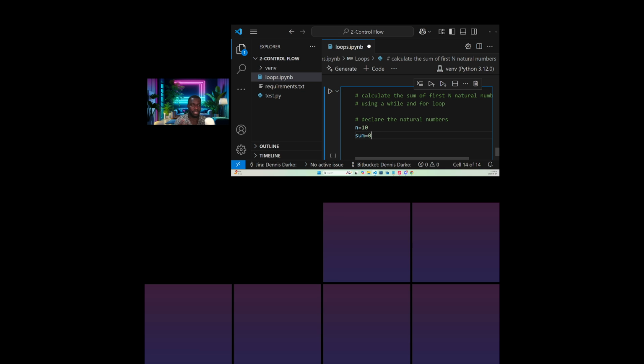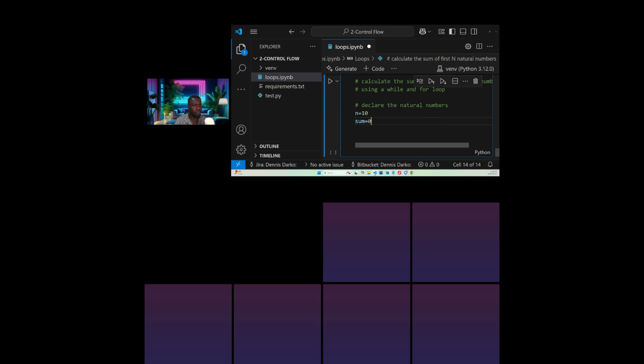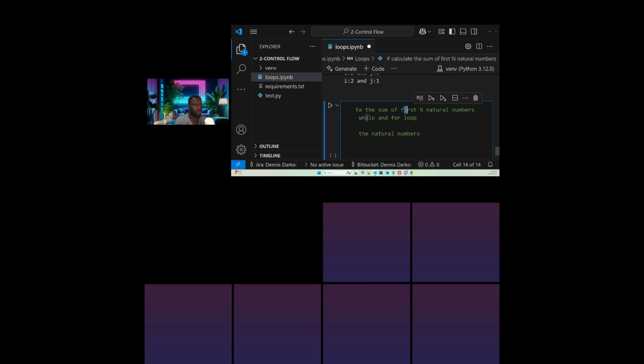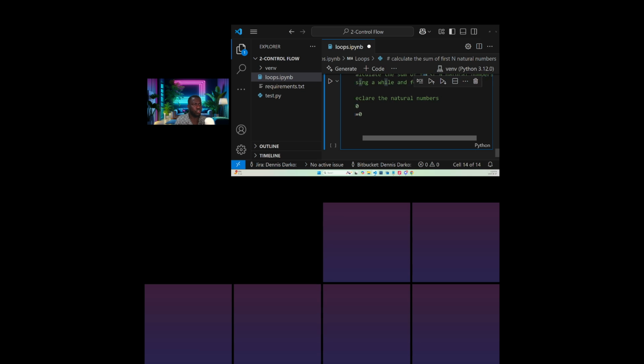So now we want to declare the natural numbers, and once we are done declaring, we assign the sum to 0, or we initialize it to 0.